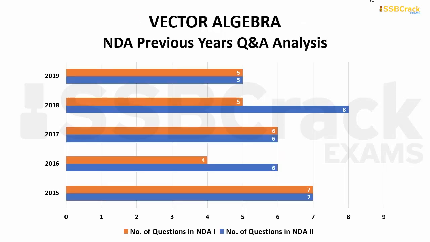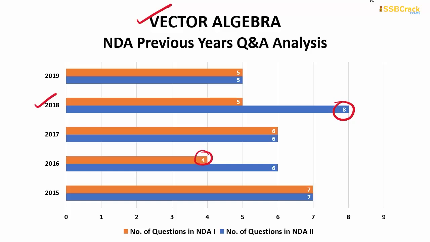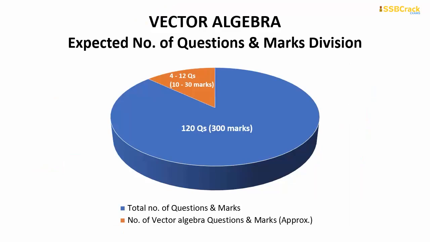Coming upon to the last topic of NDA math syllabus, that is vector algebra. And from this topic maximum questions were 8 which came in NDA 2 2018 paper, and minimum questions were 4 only which came in NDA 1 2016 paper. Also you can see that you are approximately getting 5 to 6 questions from this topic every year. So in your upcoming NDA exam, you can expect around 4 to 12 questions from this topic, which will comprise of approximately 10 to 30 marks out of your total marks.